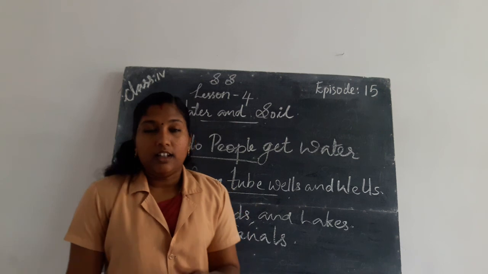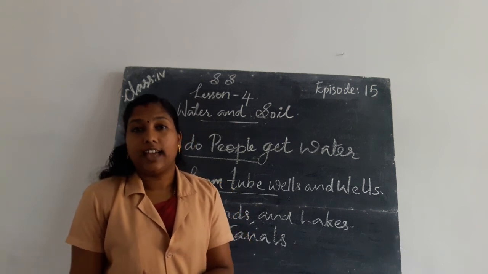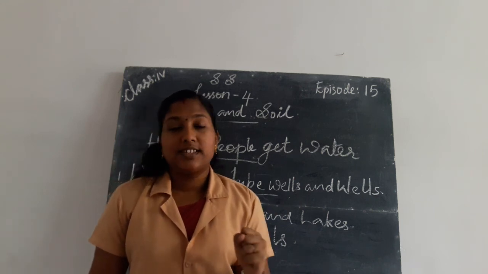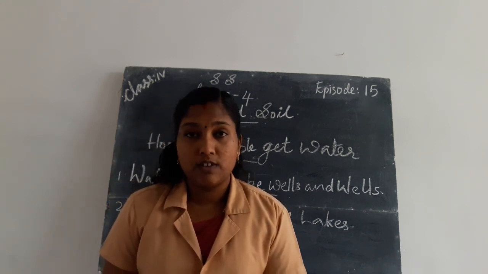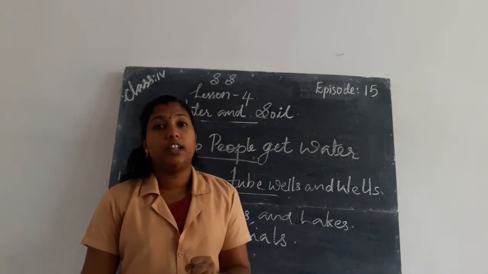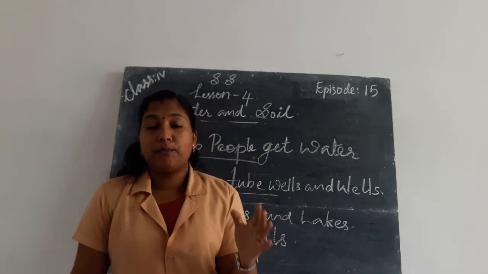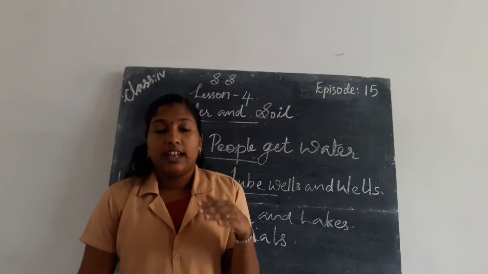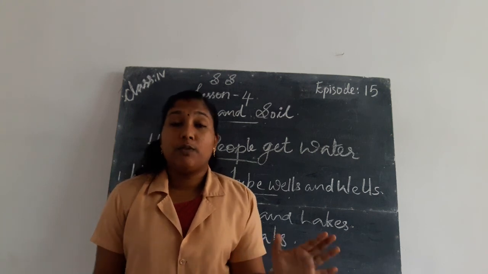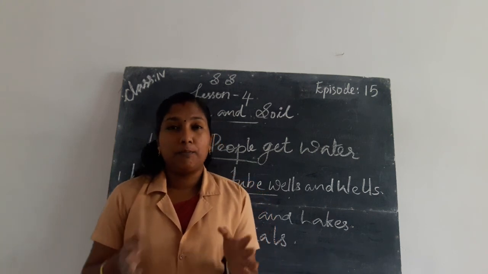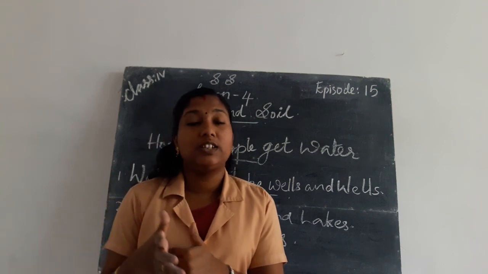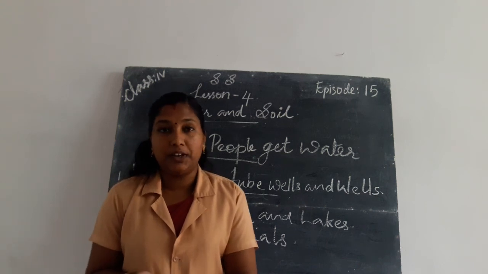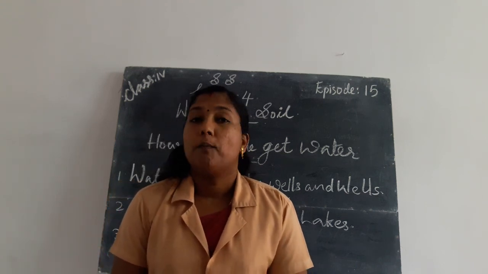Next, we learn about water from rivers and canals. The water present in rivers and canals is not pure; it is impure water. So the water collected from rivers and canals is supplied to the water treatment plant. In the water treatment plant, the impurities present in the river and canal water are removed, and clean water is supplied to the houses through large pipelines.